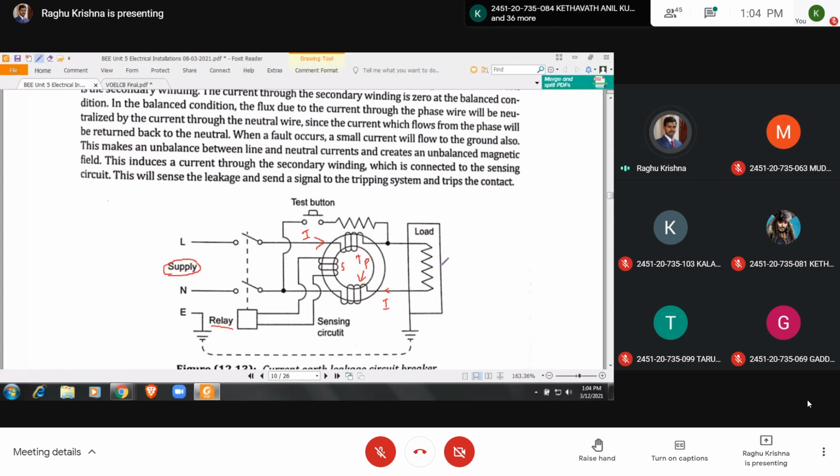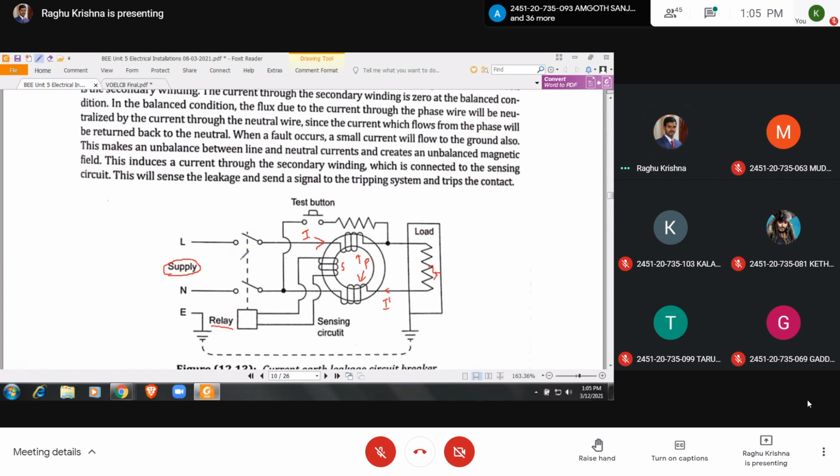But when an earth fault occurs, some current will be flowing. Now this is not equal to I, let us take it as some I dash. So I minus I dash. There is a difference in the currents, and so some flux will be produced in this core, and this flux will induce EMF in this coil, and this coil is connected to the relay. The relay will have a coil, and the relay coil is energized. The current flows through the relay coil. It will have the MMF. The MMF of the coil will pull the moving contact, and it will disconnect the supply to the load.